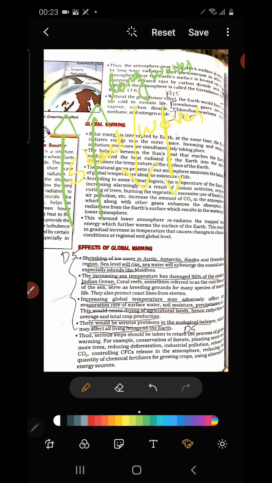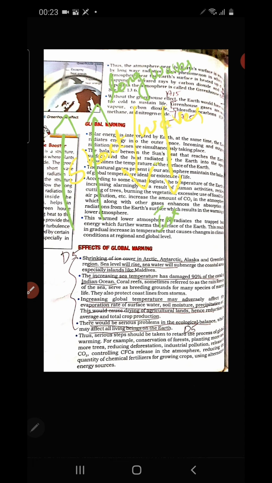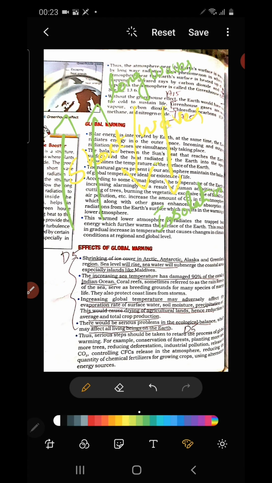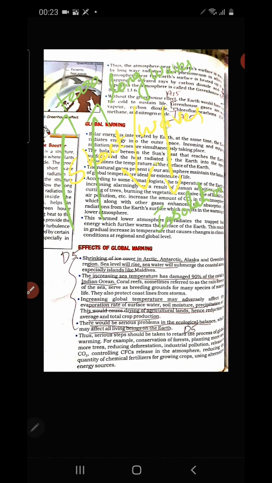The heat energy which is received from the sun by the earth is called insolation. Next chapter we will study insolation. The heat energy which is radiated back to space by the earth is called terrestrial radiation.